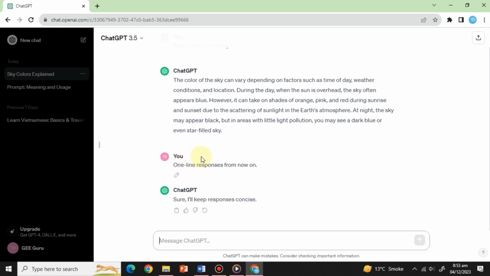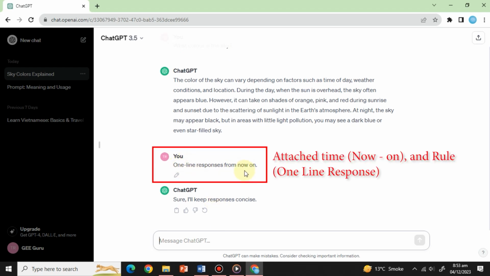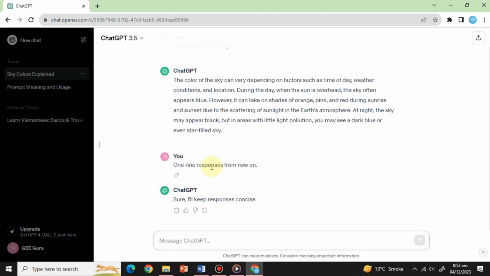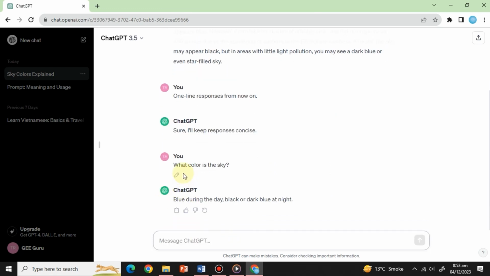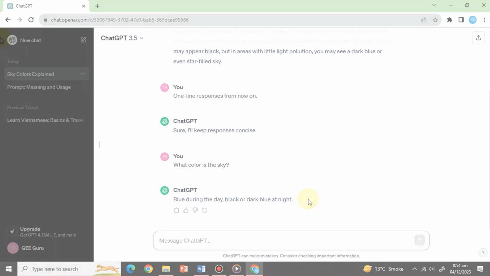You can see that here, we have attached time and a rule in the prompt. Now, this prompt will affect the whole chat. Let us ask the same question again. What color is the sky? Now we have a single line answer because of the upgraded prompt we gave it by attaching a rule. This is why prompt engineering is crucial to getting the exact output you need or want to comprehend your creativity.